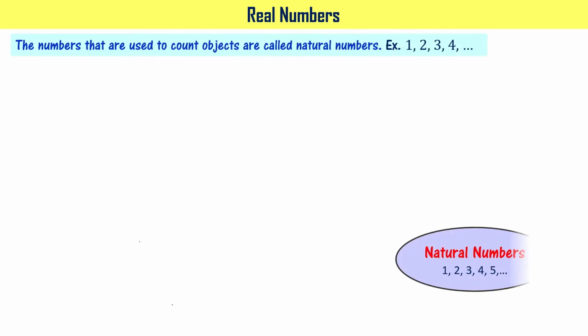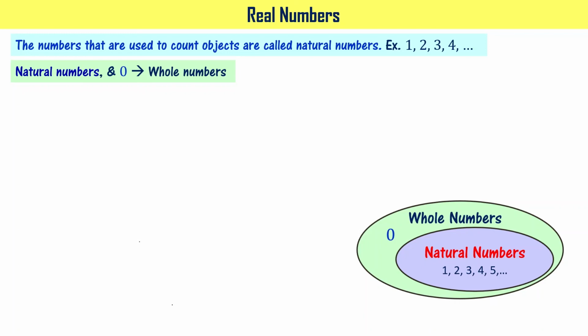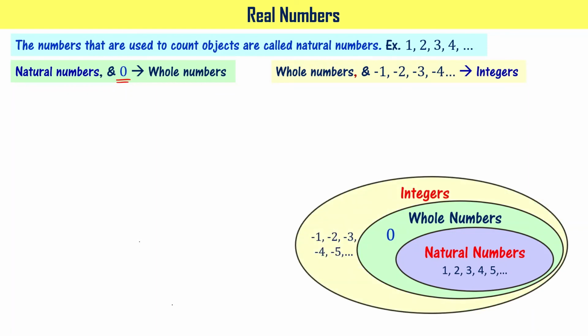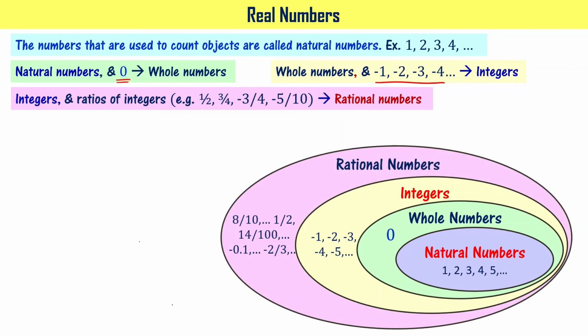Now let's quickly look at real numbers. The numbers that are used to count objects are called natural numbers, right? When you add 0 to this list of numbers, what you have is whole numbers, right? Natural numbers and 0 together are called whole numbers. Whole numbers and negative numbers together are called integers. Negative numbers like -1, -2, -3, -4 and so on, right? And the numbers that can be written in the form of p by q, where p and q are integers, are called rational numbers, right?